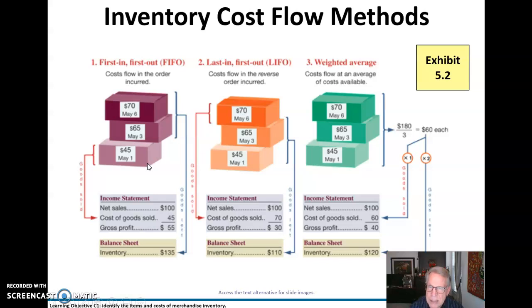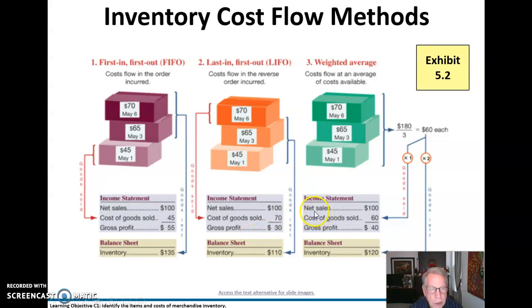Now, if it's last in, first out, then we're going to sell the last in first. So there it is, $70. That means our gross profit, considerably different, is $30, and our inventory is less. But the combination of inventory plus cost of goods sold will still equal $180.